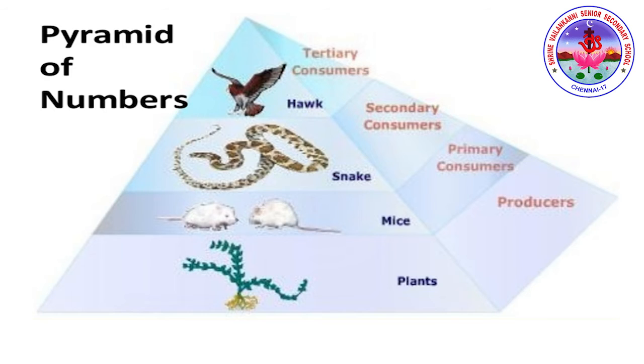The next higher trophic level is the secondary carnivore, example snakes, they feed on rats. The next higher trophic level is the top carnivore, example hawk. As we reach each higher trophic level, the number of individuals decreases from lower to higher trophic level. So this is the concept behind the pyramid of number, the upright pyramid of the grassland ecosystem.